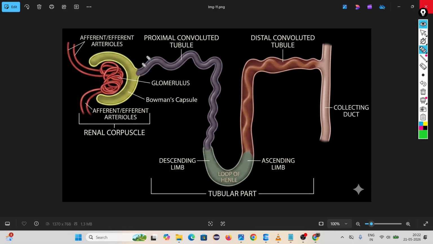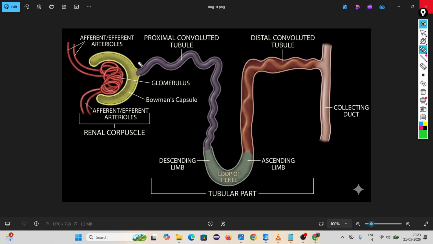Then after this, Bowman's capsule is connected with a long tube called the tubular part of the nephron. Look, from this to this is called the proximal convoluted tubule. The entire part is called the tubular part. This tubular part of a nephron is divided into three parts: the proximal convoluted tubule, the loop of Henle, and the distal convoluted tubule. It has many functions. Then after this it opens into a duct called the collecting duct.